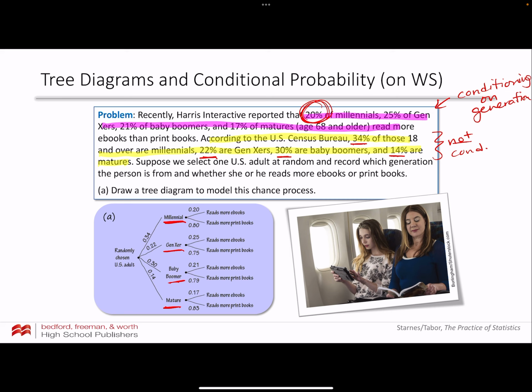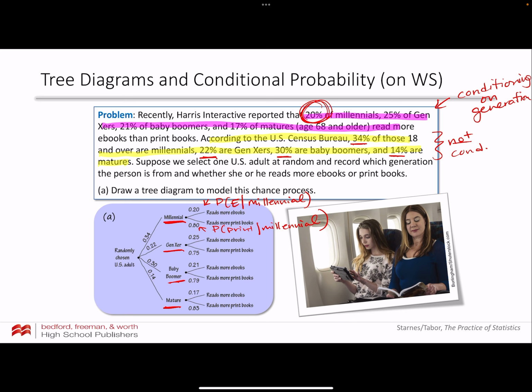Now that means that given that they're a millennial, there's an 80% chance that they actually read more print books. So like this probability right here is the probability that someone reads more ebooks given that they're a millennial, right? And this is the probability that someone reads more print given that they're a millennial, right? And then hopefully you can go through and kind of decipher where the rest of this came from.